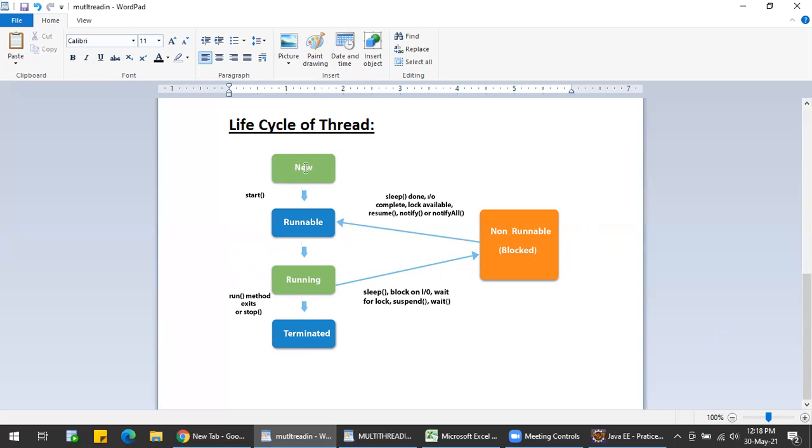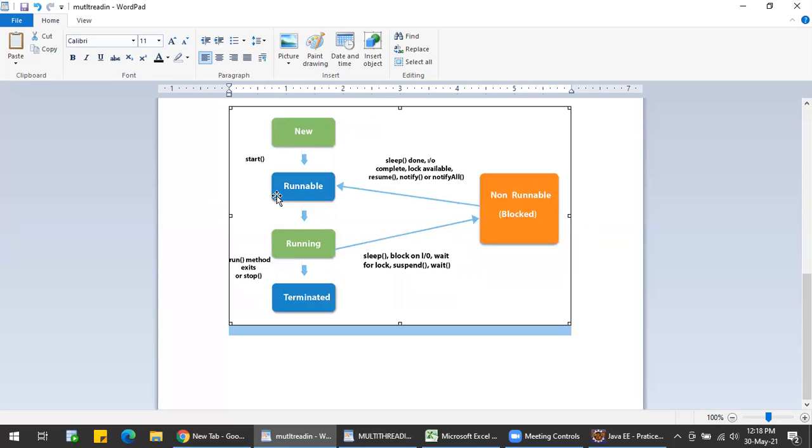But it will not be called, because until and unless we use the start method, the thread will not be started. The start method makes the thread start. I hope you can see in this diagram that there is a start method.